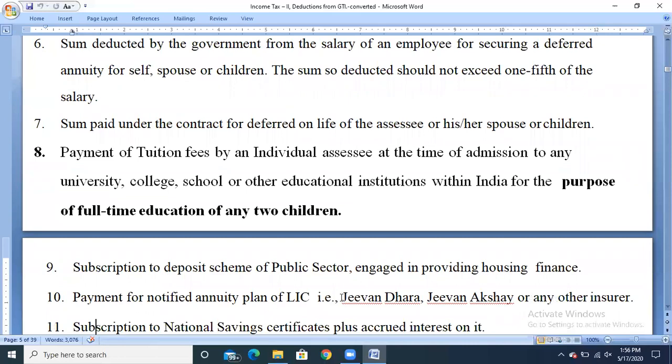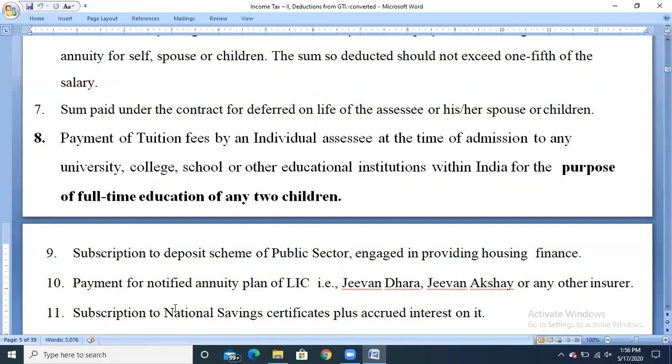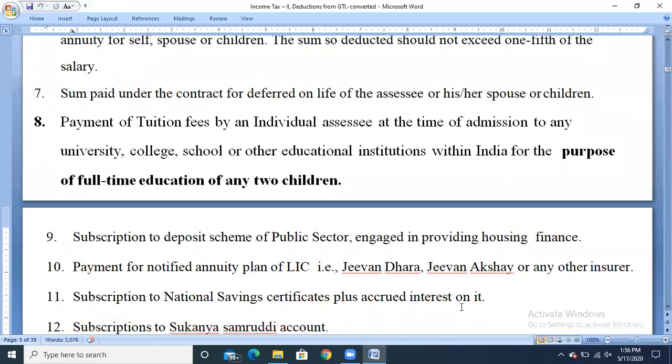So if any schemes or any insurance has been taken, like Jeevan Dhara, Jeevan Akshay, or any other insurer issued by the LIC, that amount can also be claimed as exemption. Next, subscription to National Savings Certificate plus accrued interest on it. Any National Savings Certificate that has been subscribed, and any interest on such securities, can also be claimed as deduction or exemption.